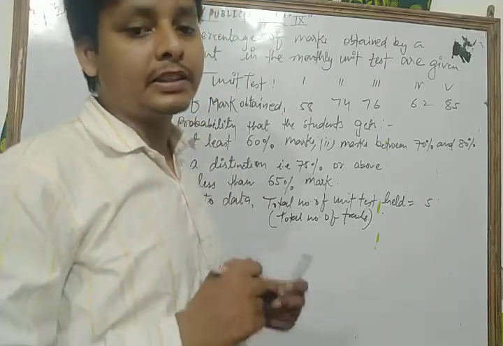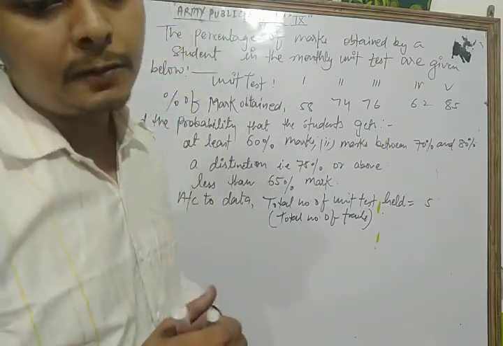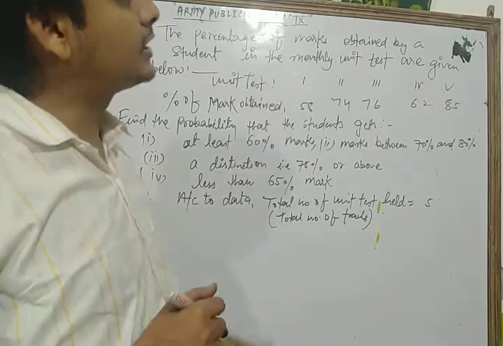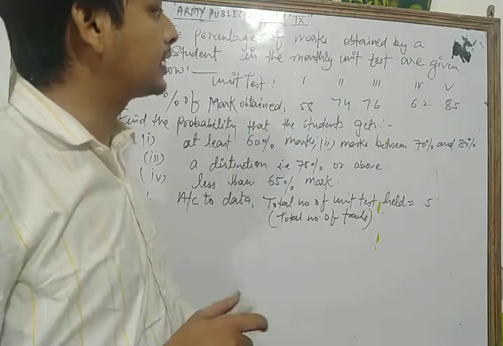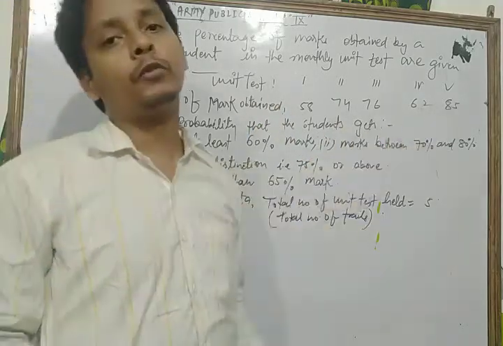we find the probability that the student gets at least 60% marks. So dear students, the number of unit tests in which the student gets at least 60% marks is what? 1, 2, 3 and 4.